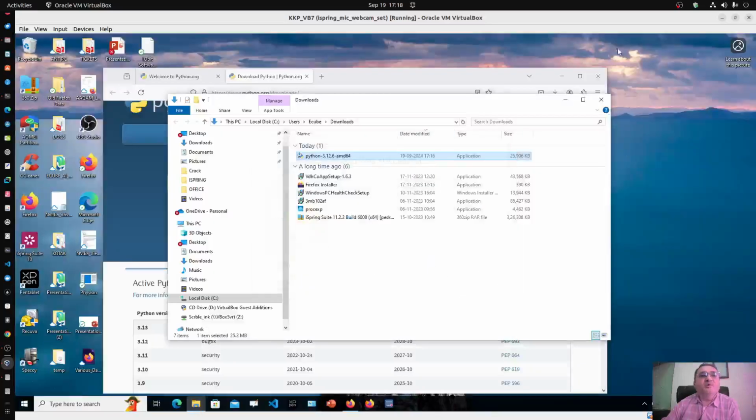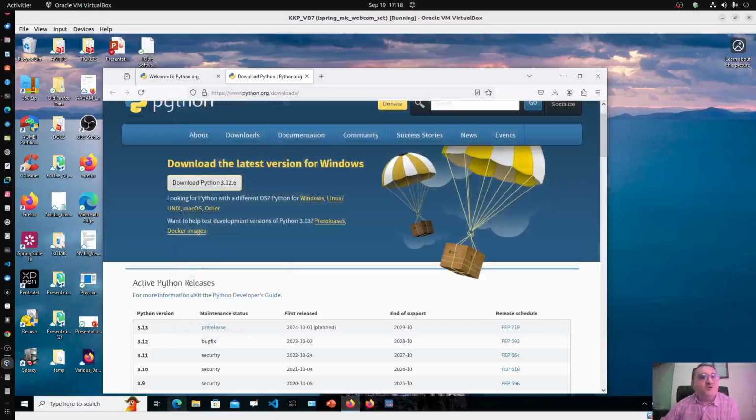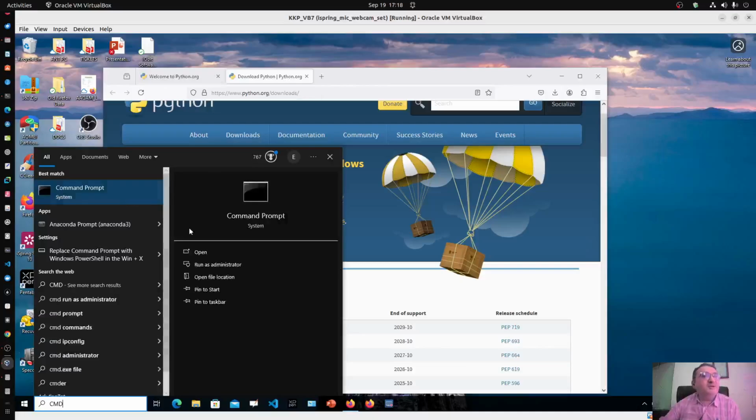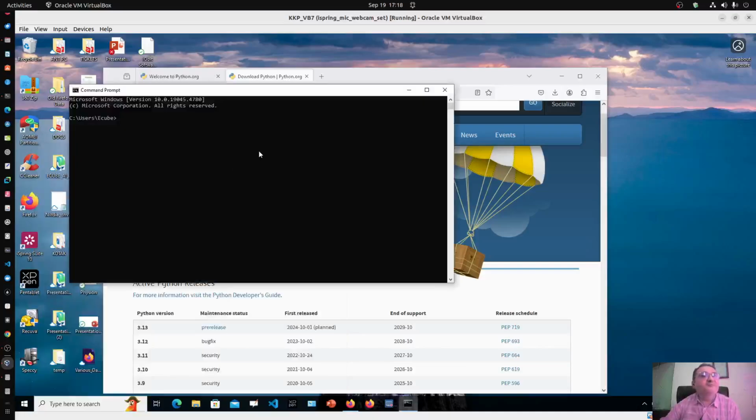Okay, and close. Now, on Windows, how do we see if it is properly installed or not? Type cmd, command prompt, and open it, and in that type python --version.